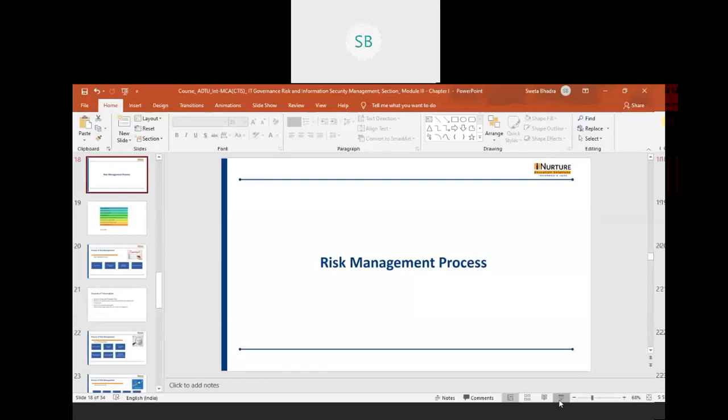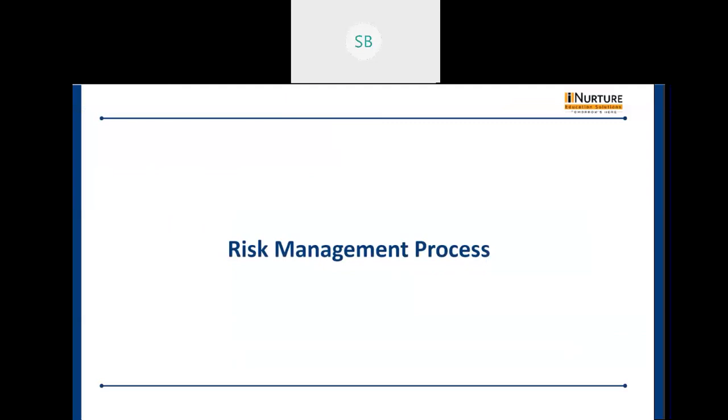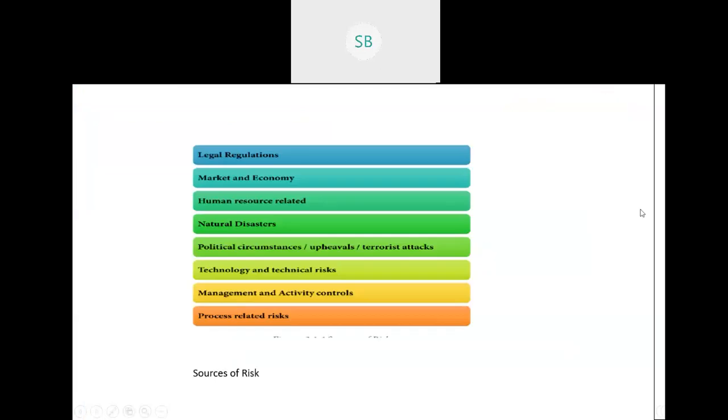Before going through any risk management process, we should first always identify the sources of risk, because if we are able to detect what caused that risk, then we will be able to remove that risk. In the last class, we studied that risks are of two types: external risk and internal risk.